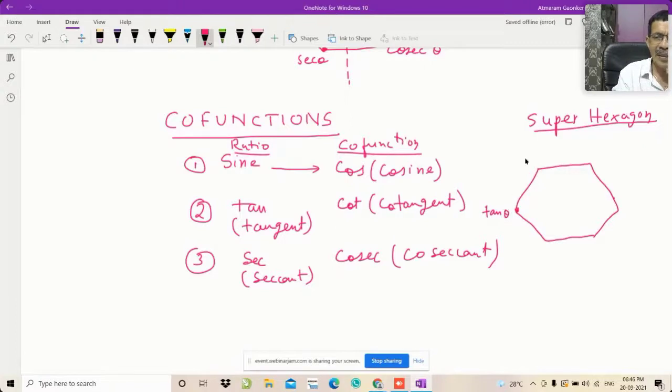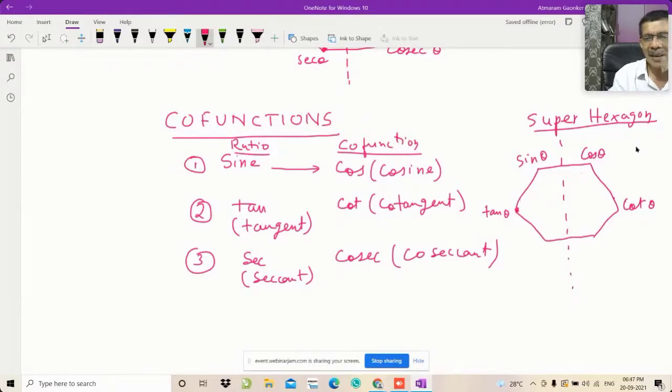Then tan theta is sine upon cos, so you write sine theta over here. Then it's cos theta over here. Then here it will be opposite to tan. You have to write cot, that is cotangent.